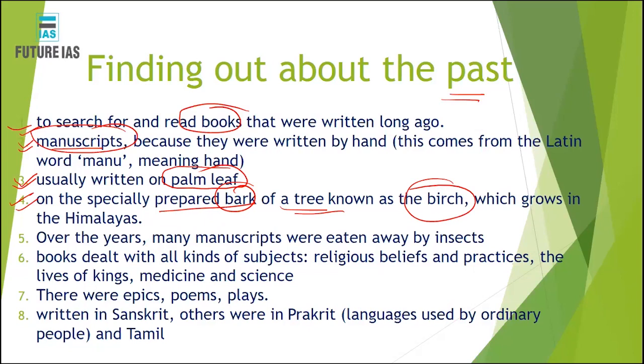So apart from palm leaf, the bark of the birch tree was also used for writing manuscripts.